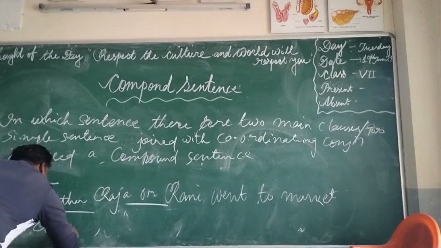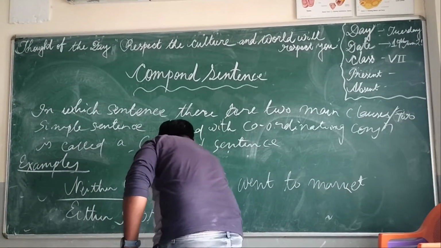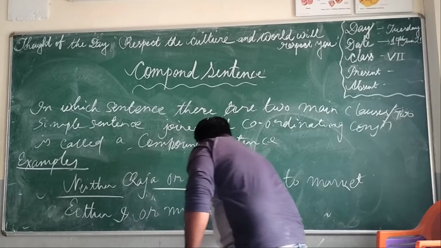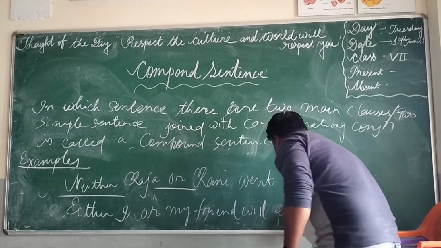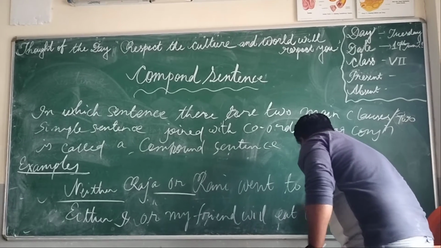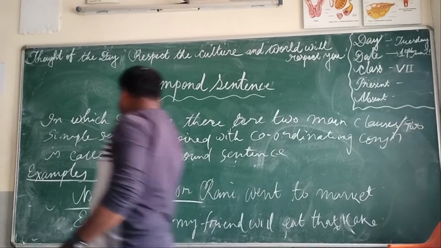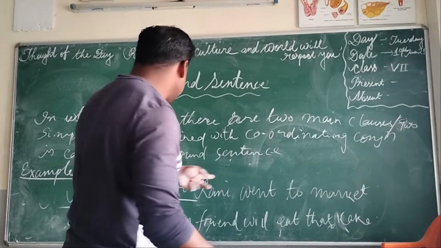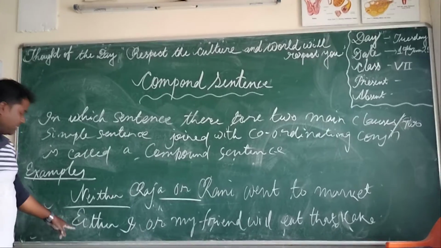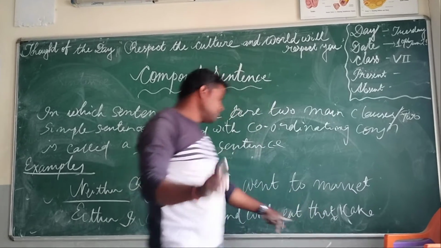Then you can say: Either I or my friend will eat that cake. This means I will eat that cake, which is one main clause, and my friend will eat that cake, which is another main clause.